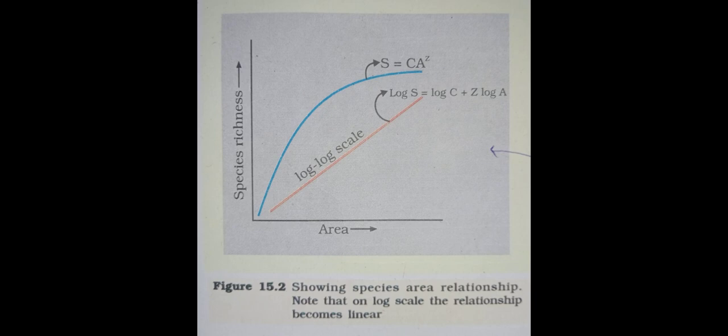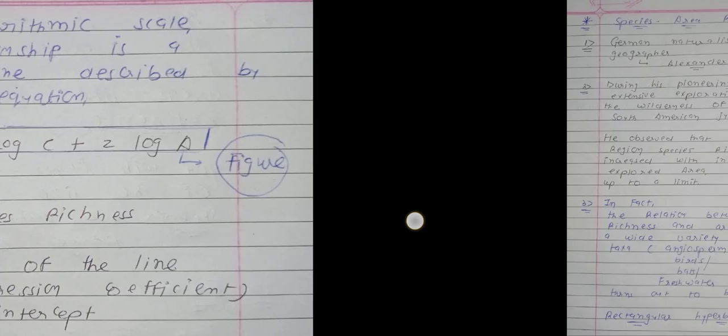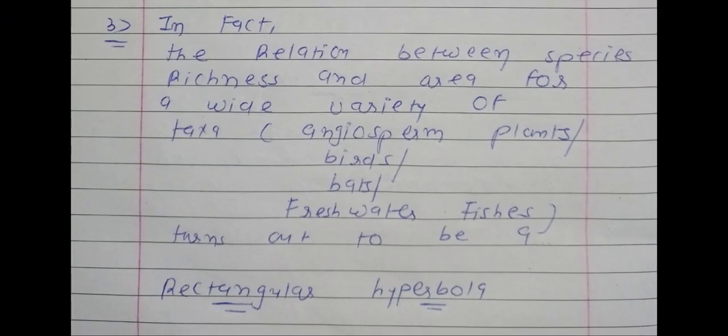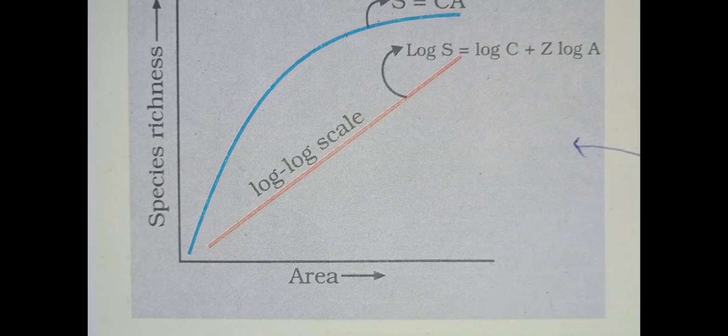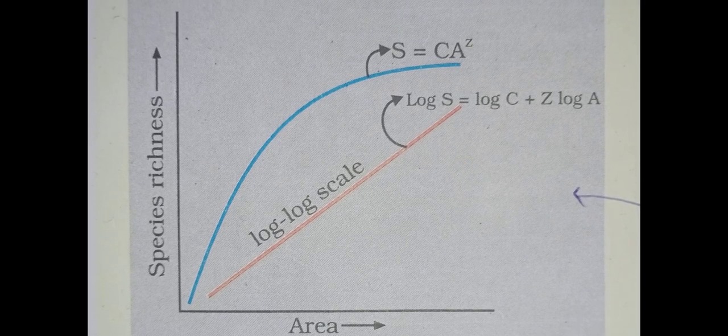See the shape of the blue colored line. The blue colored line is not straight. We have used the word rectangular hyperbola. So the shape of this blue line will be rectangular hyperbola. And the simple equation will be S is equal to C A^Z. Underline this, S is equal to C A^Z. Now if we take the logarithmic scale, then this line will be linear. On log scale, log S is equal to log C plus Z log A.